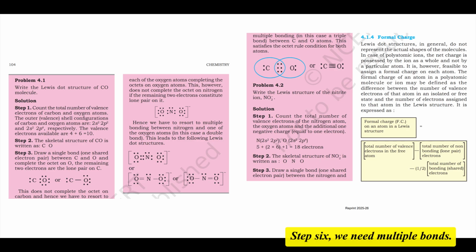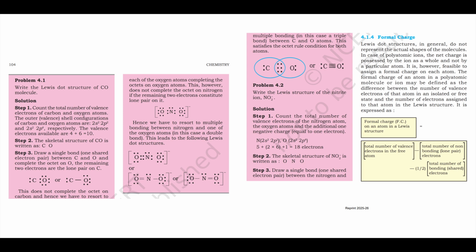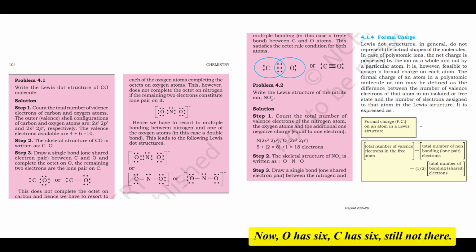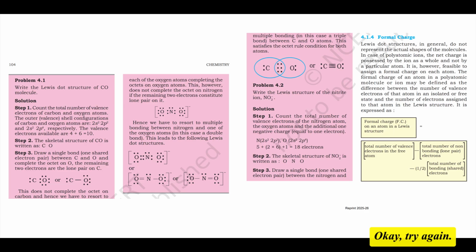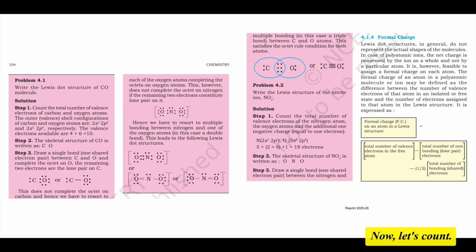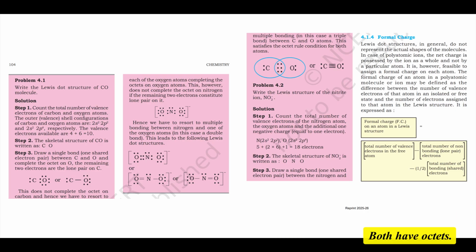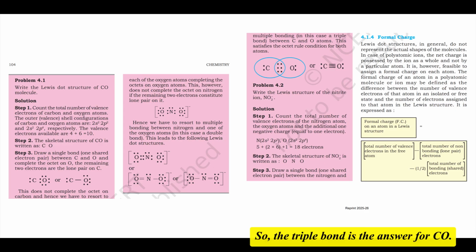Step 6: We need multiple bonds. Let's move 1 lone pair from oxygen to form a double bond. Now O has 6, C has 6, still not there. Okay, try again. Move another lone pair from oxygen to form a triple bond. Now let's count. Oxygen has 2 lone pair electrons plus 6 shared equals 8. Carbon has 2 lone pair electrons plus 6 shared equals 8. Both have octets. Ah, so the triple bond is the answer for CO.